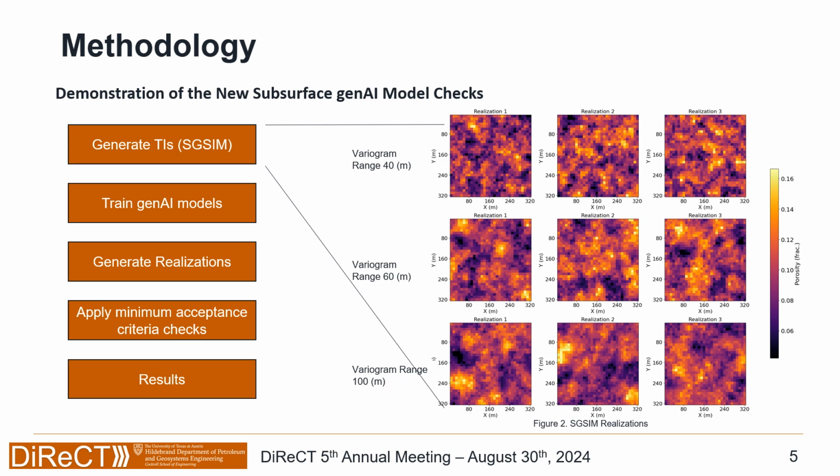So we generate different sequential Gaussian simulation realizations for different variogram ranges. Then we train a generative AI model for each variogram range and different generative AI models. We generate realizations, then we apply the minimum acceptance criteria checks, and then we report the results. This is for unconditioned realizations. However, we run this protocol for conditioned and unconditioned realizations, and I will show you in the next slide how we condition our realizations.